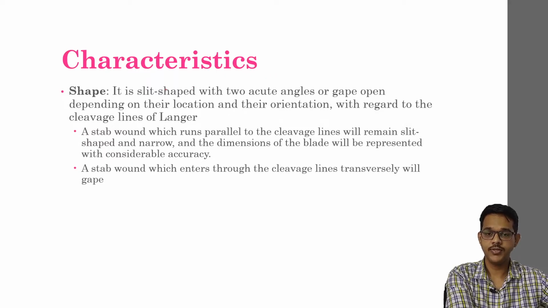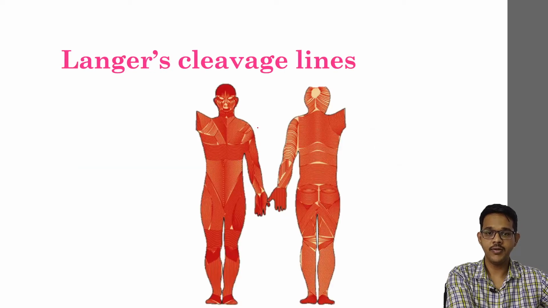Now, the shape of the injury. It is usually slit shaped with two acute angles, or gaping, depending upon their location and orientation with regard to the cleavage lines of Langer. Usually they are oval shaped with two pointed ends, but their gaping depends on the cleavage lines of Langer. If the wound is along the cleavage line of Langer, the gaping will be less. If it is perpendicular to the cleavage lines, the gaping will be more because of the stretching of the skin.